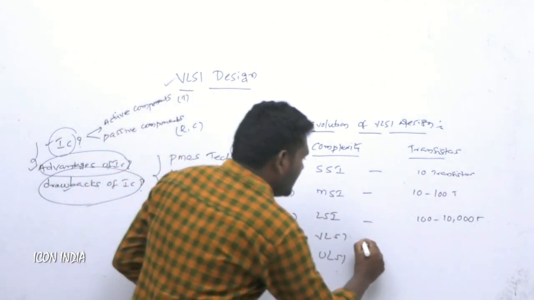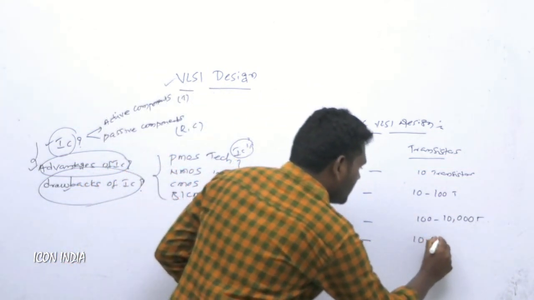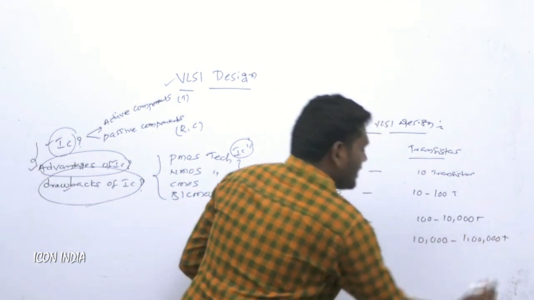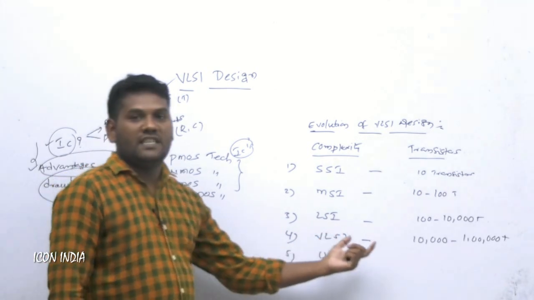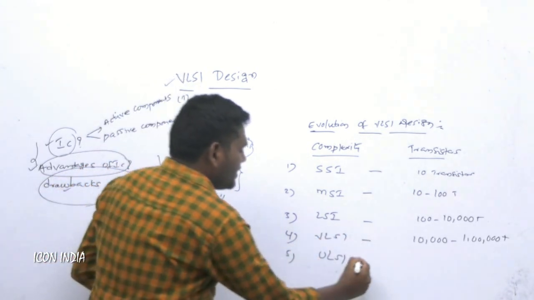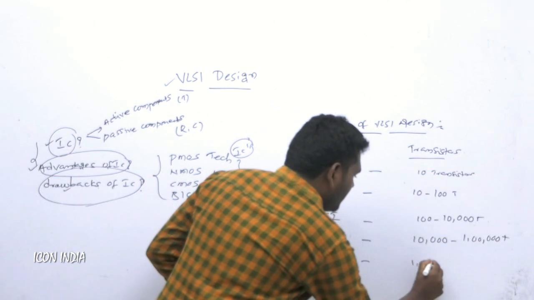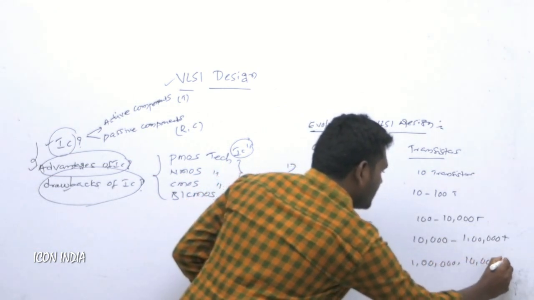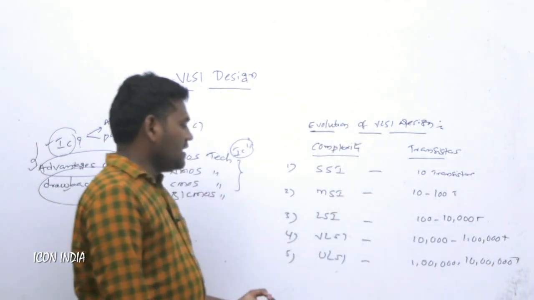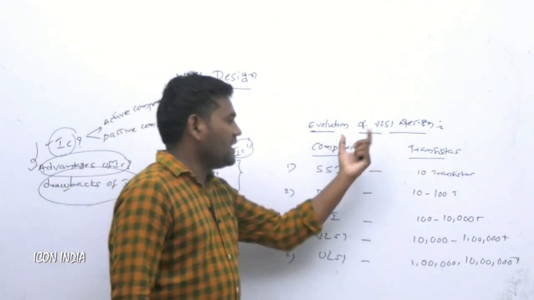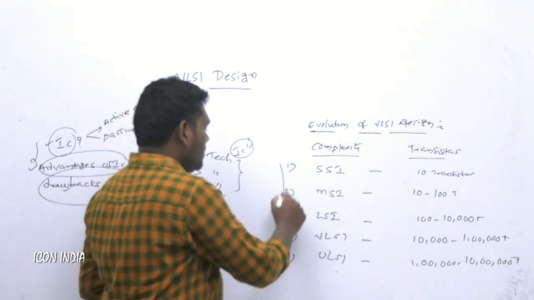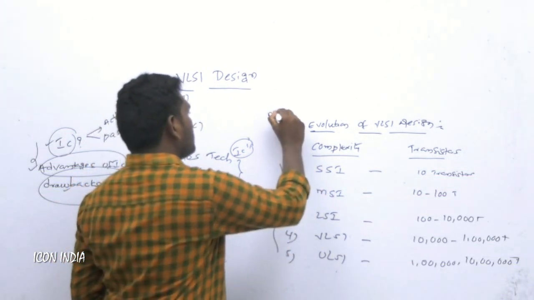VLSI is 10,000 to 1 lakh transistors on a single chip. Next is ULSI technology, 1 lakh to 10 lakhs. This is the simple evolution of VLSI design. This is very important because all of these are considered as Moore's law.